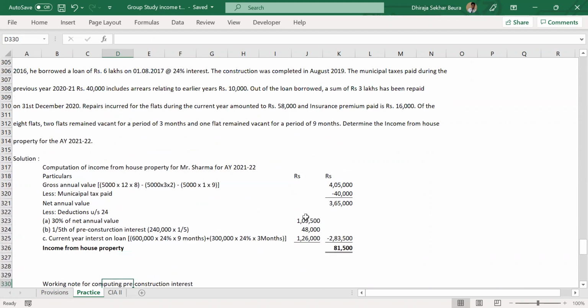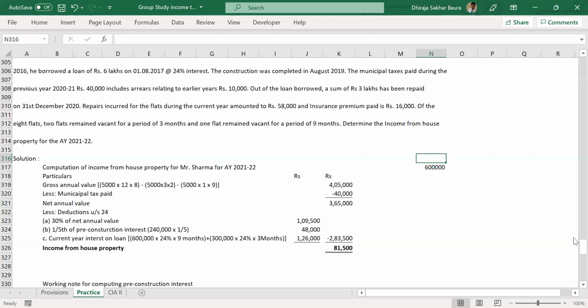Suppose some years back, 2-3 years back, you had taken a loan of 6 lakh. Your calculation year is the financial year, that is 1st April to 31st March.